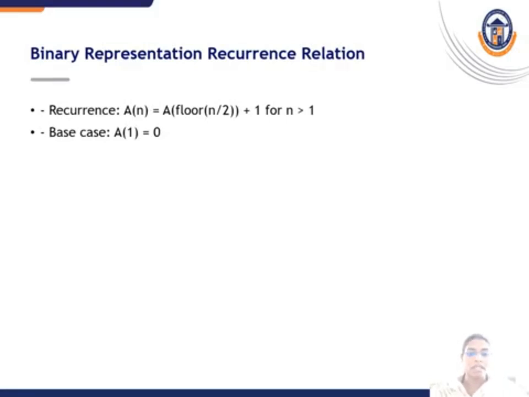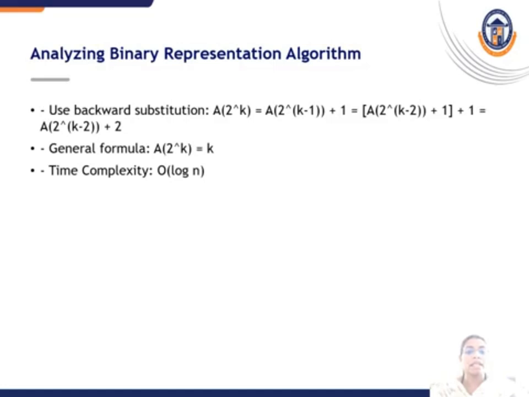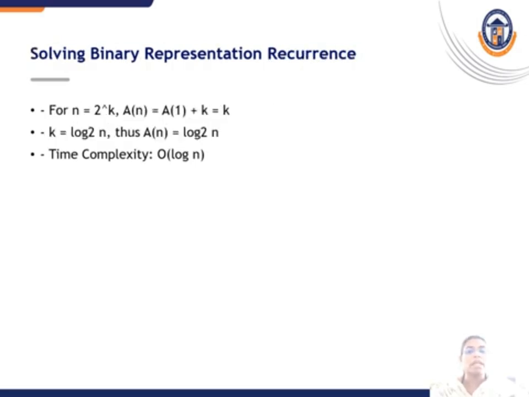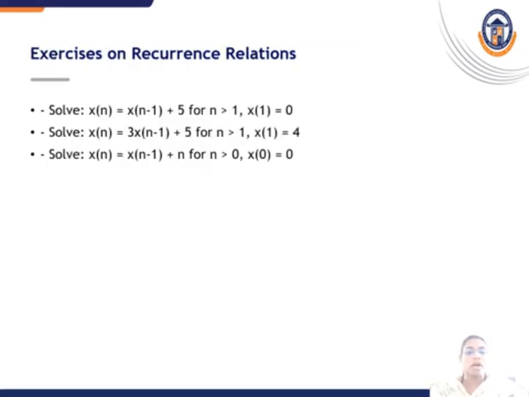Binary representation recurrence relation. Recurrence a of n is equal to a of floor of n by 2 plus 1 for n greater than 1. Base case is a of 1 is equal to 0. Analyzing binary representation algorithm. Use backward substitution. The general formula for this binary representation is a of 2 power k is equal to k. The time complexity is order of log n. Solving binary representation recurrence, we have the complexity order of log n.